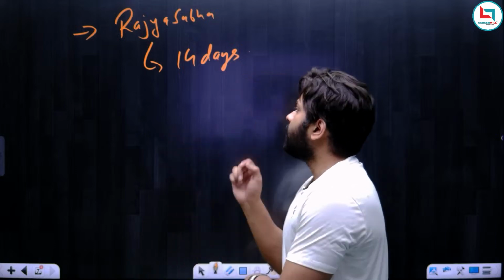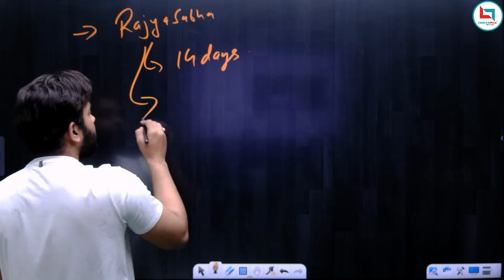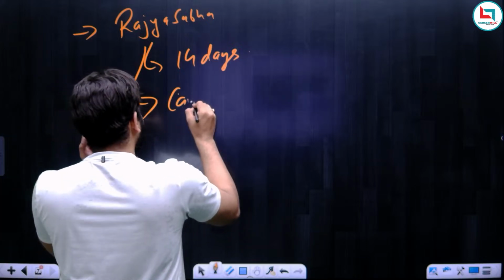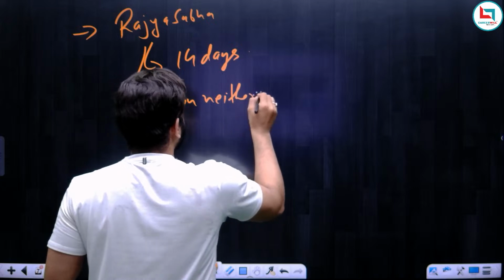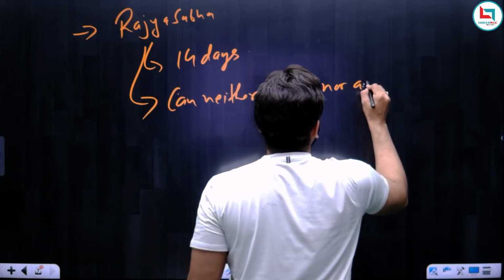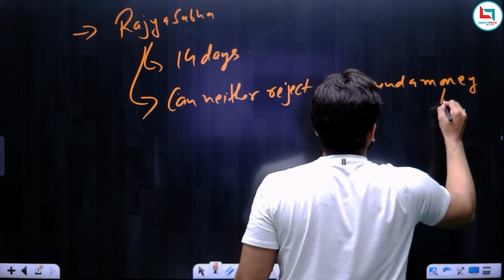So we can write these points that the money bill is sent to the Rajya Sabha for only 14 days, and in these 14 days, the Rajya Sabha can neither reject nor amend a money bill. Okay.